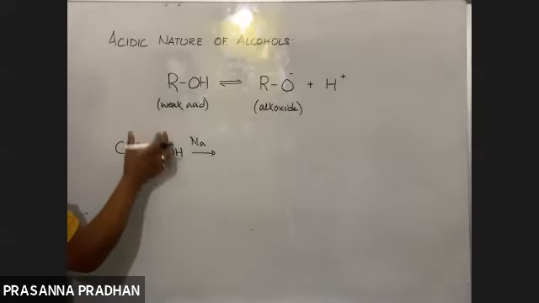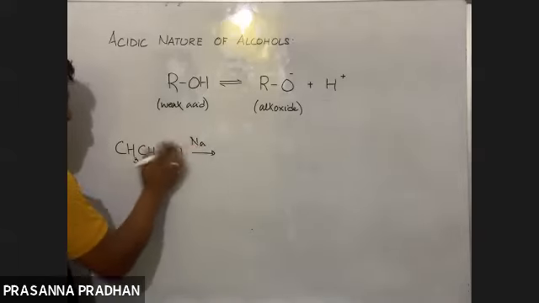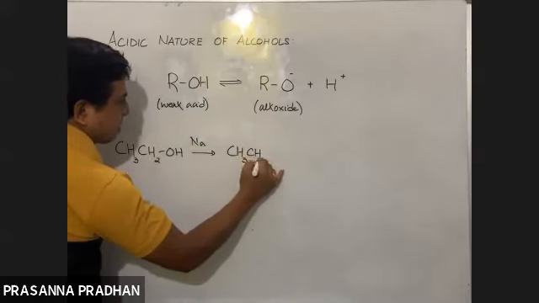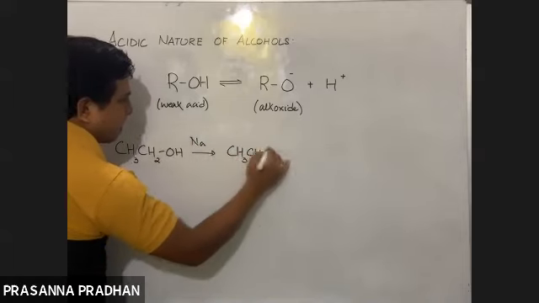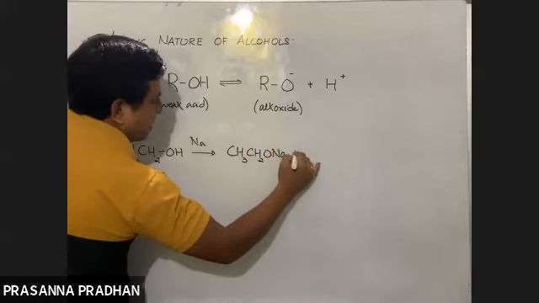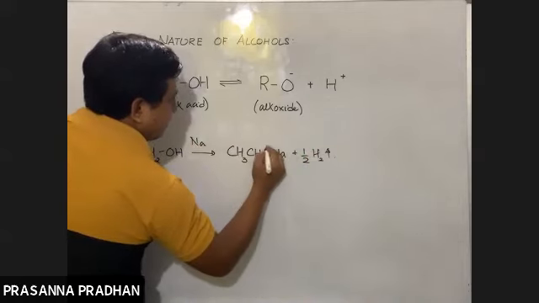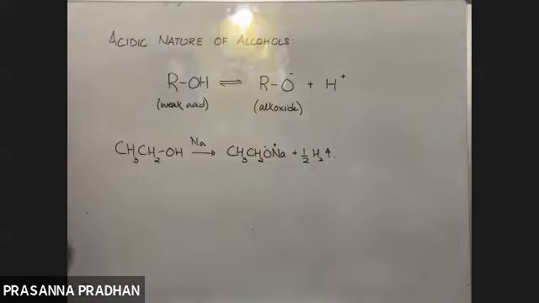Salt and hydrogen. Exactly. Okay, so acid reacts with metals to form salt like this. CH3CH2OH: this acidic hydrogen will be liberated as hydrogen gas, H2. CH3CH2O negative, Na positive. It's a salt, an ionic compound.